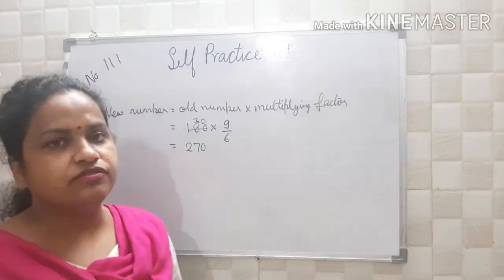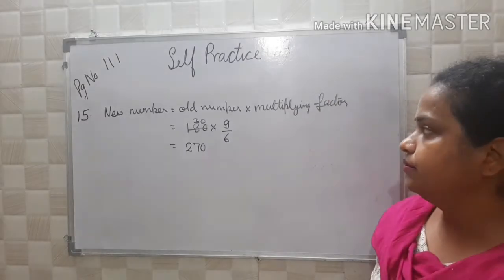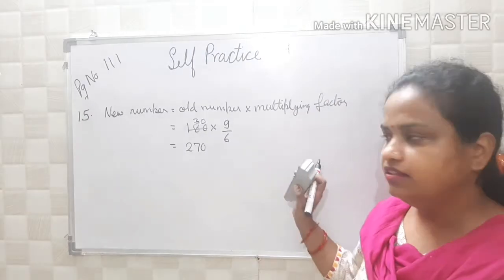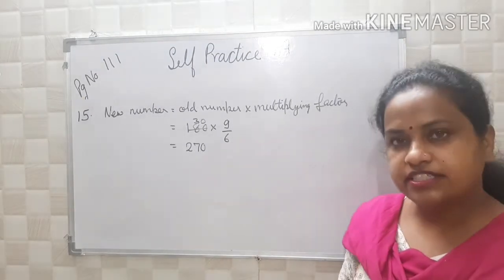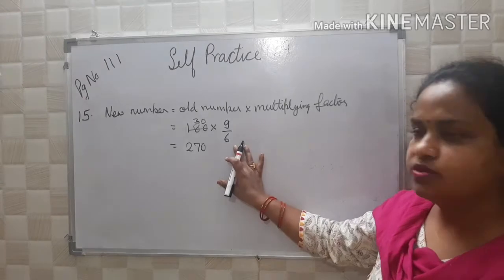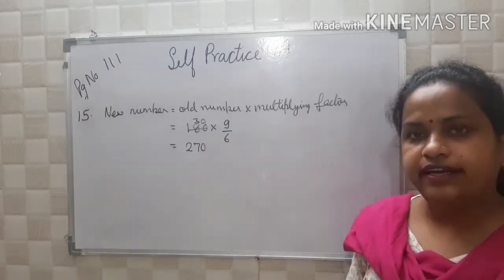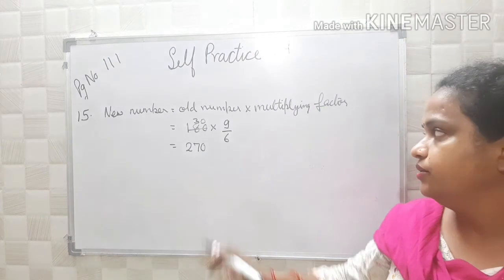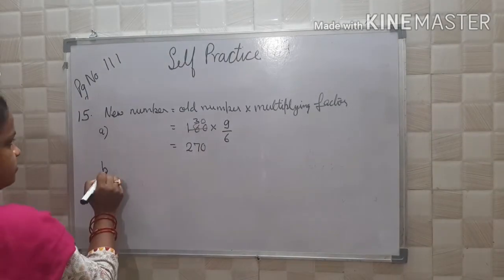What is the answer of it? 270. New number is equal to old number into multiplying factor. Multiplying factor, whatever is the ratio given, just you will do the reciprocal of it. So 6 is to 9 is given, we will do 9 upon 6. So 6 3s are 18, 6 30s, 30 into 9, 270. This is your A part. Now come to B part.